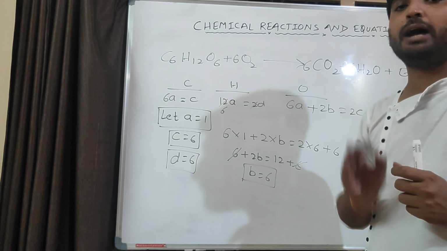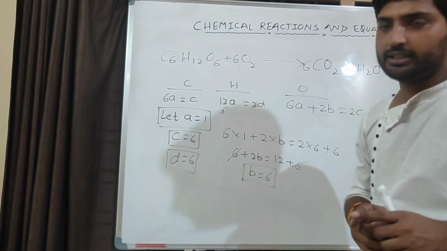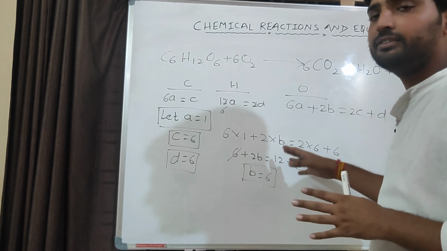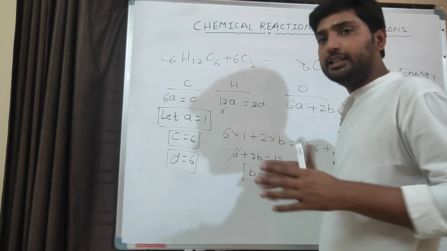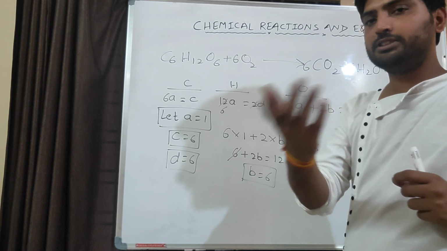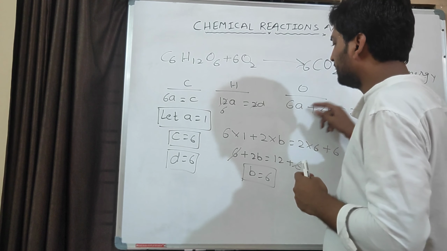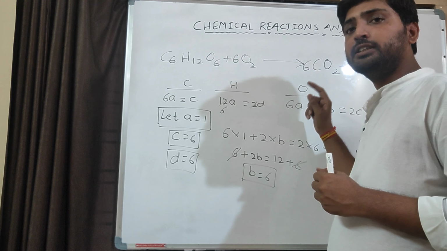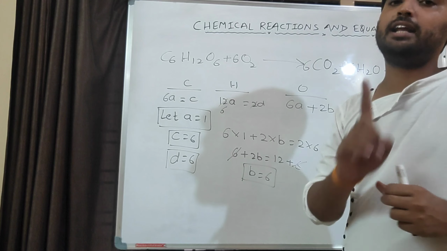Every reaction should be balanced. If the reaction is not balanced, your marks will be deducted. So this is a very important topic for your whole chemistry, not just for this chapter. In your school examination they can ask, but in boards they will not ask to balance a chemical reaction. You need to write all the equations, and they must be balanced.